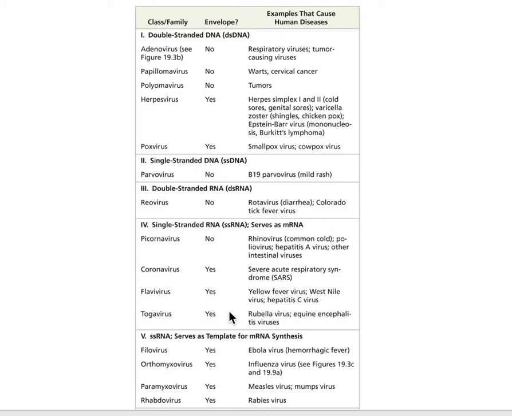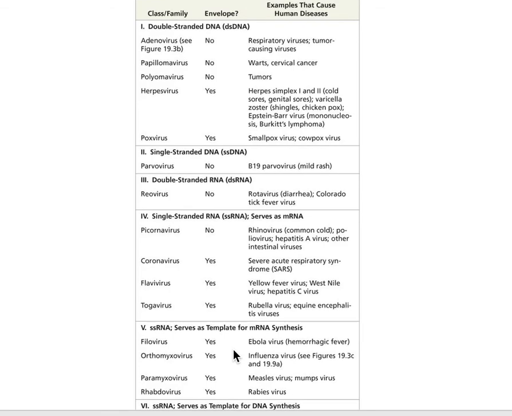Togavirus, this is rubella, which is German measles. Equine encephalitis viruses. This is going to be viruses that attack the nervous system and brain only in horses. Next, we have filoviruses. This is Ebola in our hemorrhagic fevers. Orthomyxovirus is influenza. Paramyxovirus is measles and mumps. And then we have our rhabdoviruses, which are rabies.